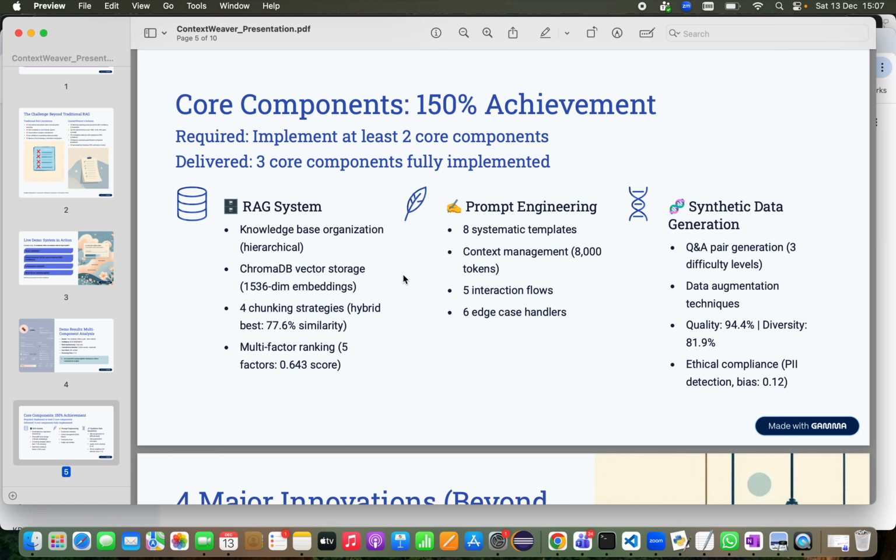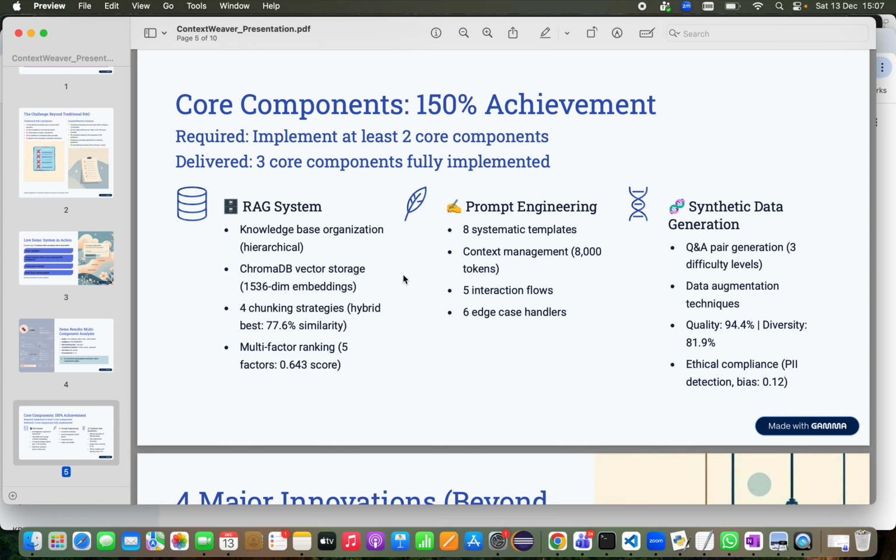And the second component is prompt engineering. I created like eight specialized prompt templates for different types of reasoning tasks, implementing the context management with 8,000 token budget, designed five user interaction flows, and handled six edge cases like when there are no documents or when queries are out of scope. And the third component is synthetic data generation.